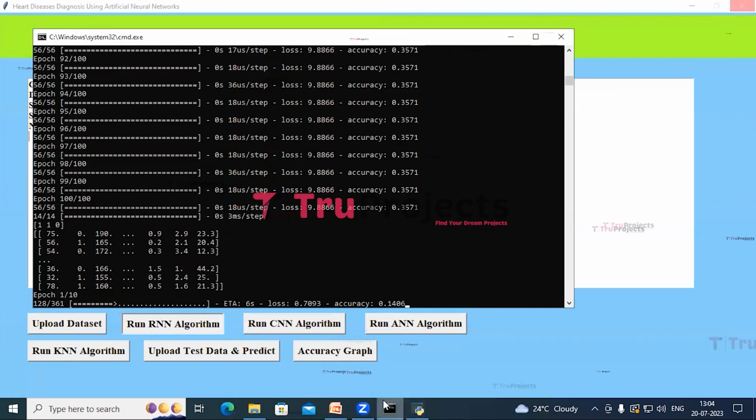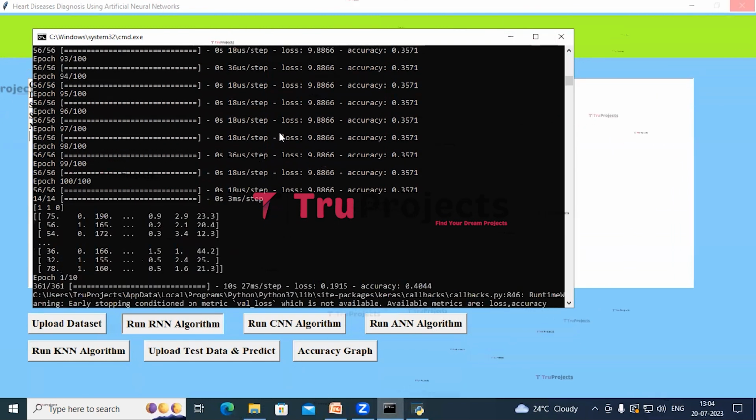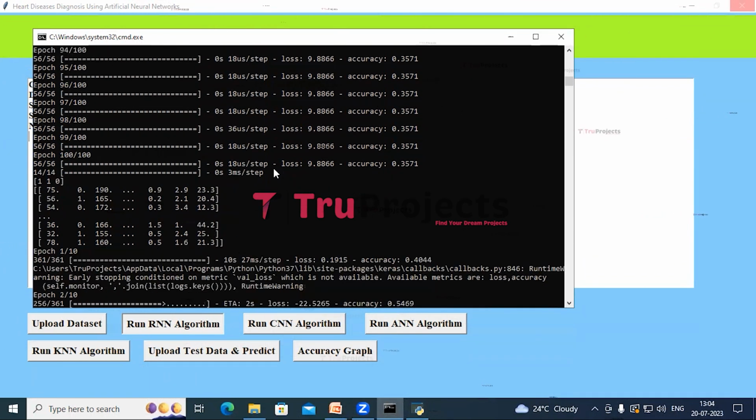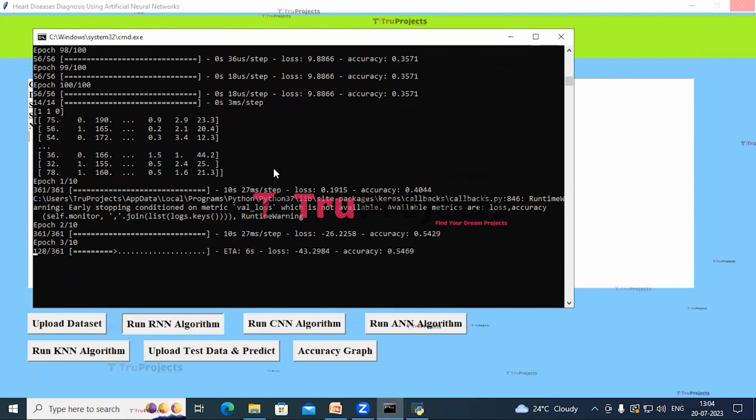In the command line interface, we can see the whole model generation process for each layer of deep learning. So it will take a little time to get accuracy. And we can also see process details such as epoch number and accuracy of that epoch.